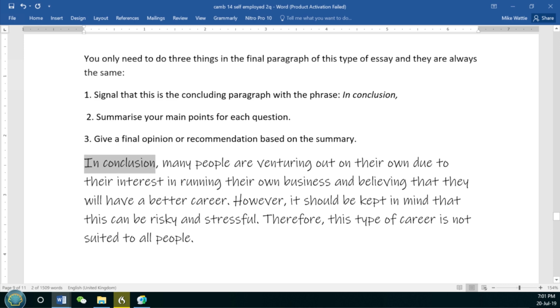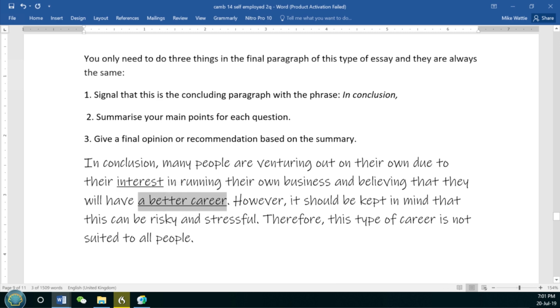Signal of the start. In conclusion, many people are venturing out on their own due to their interest in running their own business and believing that they will have a better career. So we've got the first reason, interest.